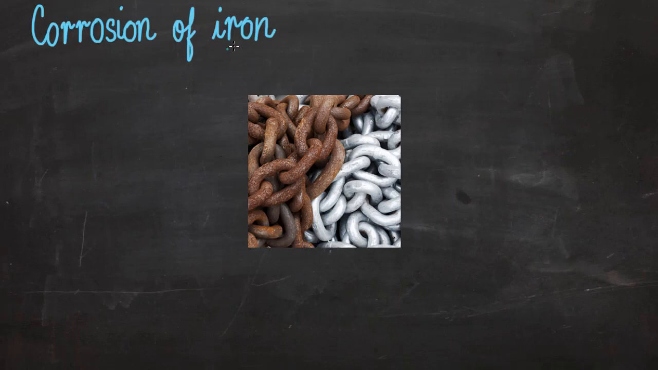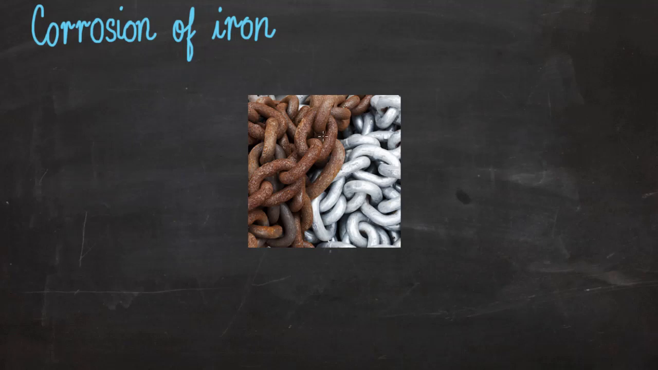Corrosion of iron costs millions of rupees to the governments all around the world every year, because every year all the infrastructure that has become corroded has to be replaced. So a lot of money is spent on this purpose. So let's see why this process is even taking place.